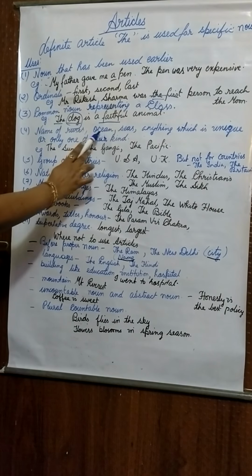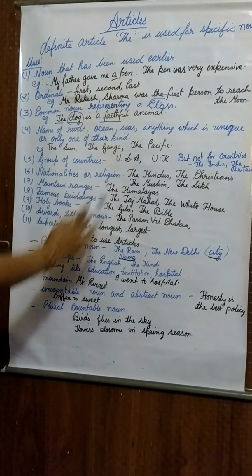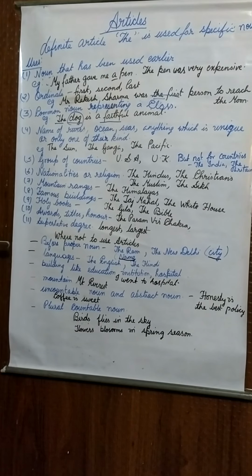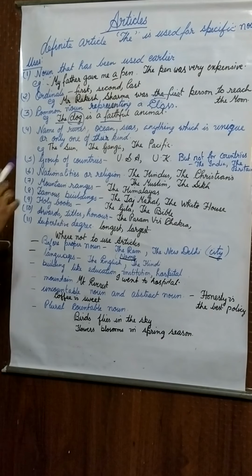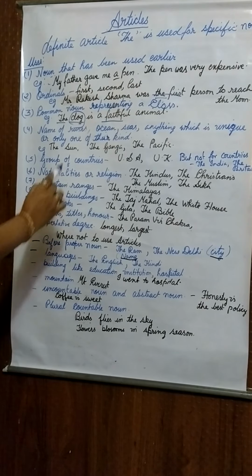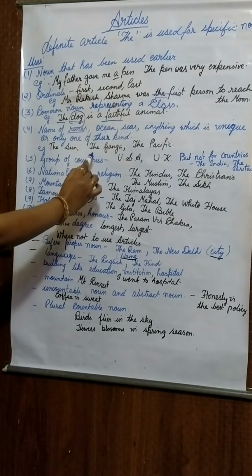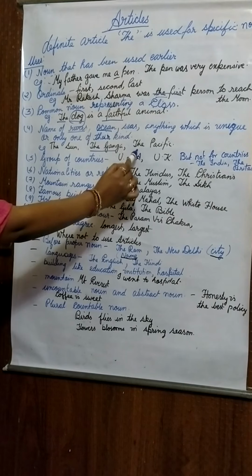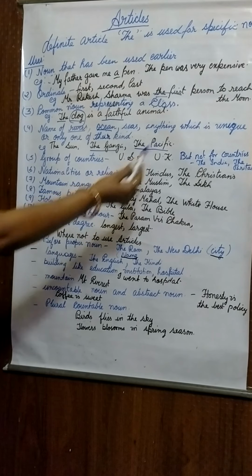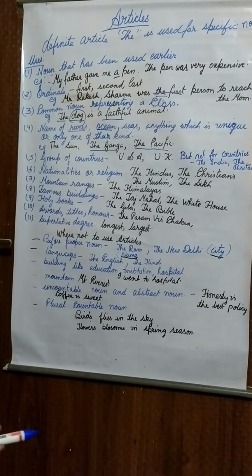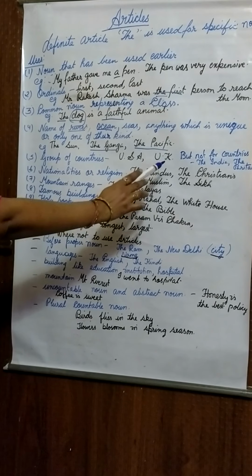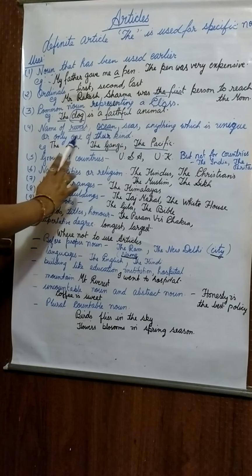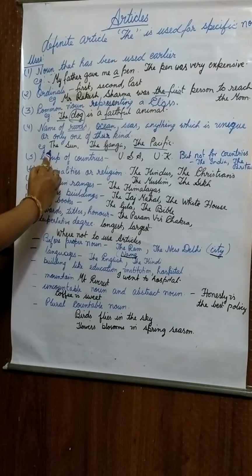Names of rivers, oceans, seas, anything which is unique or one of its kind. We use the article the before the names of rivers, as the Ganga, before the names of oceans, as the Pacific, any of the seas, as the Indian Sea, or anything which is unique or only one of its kind, as the sun.